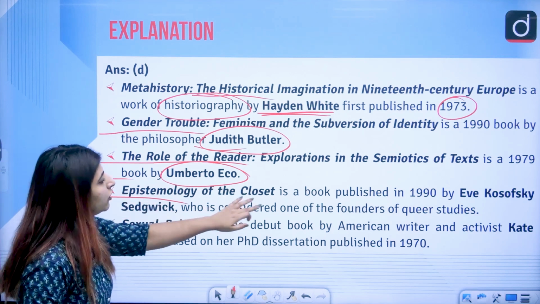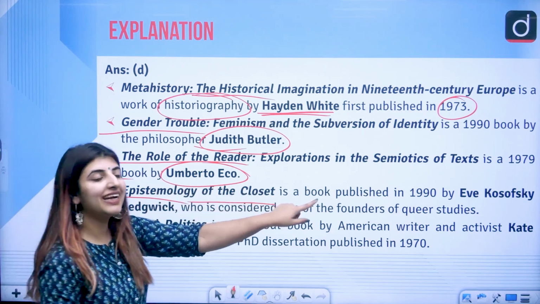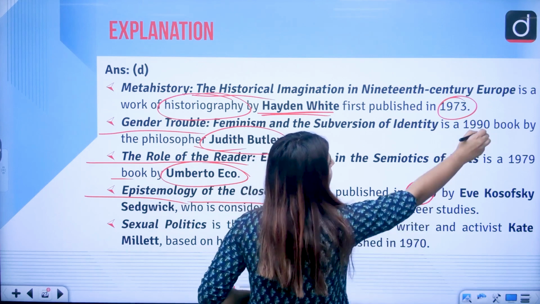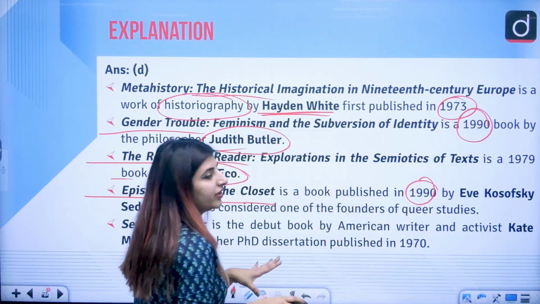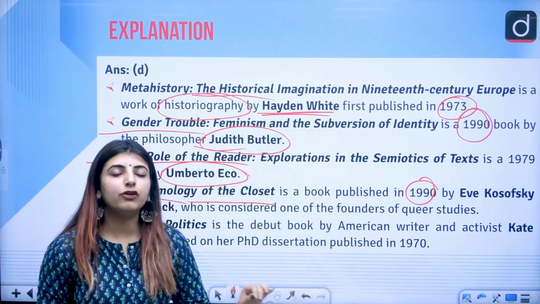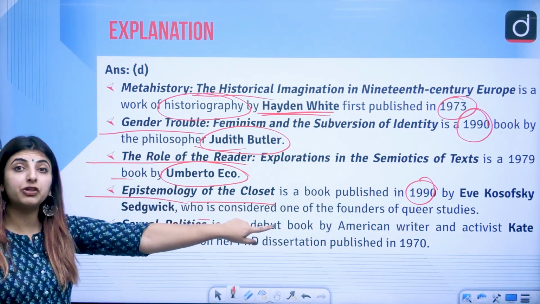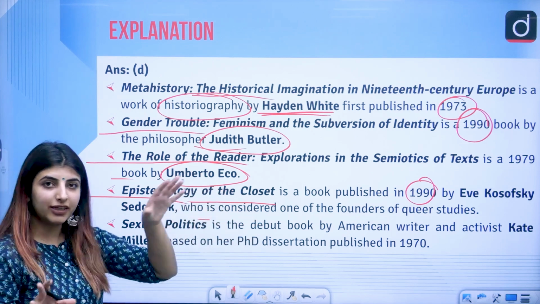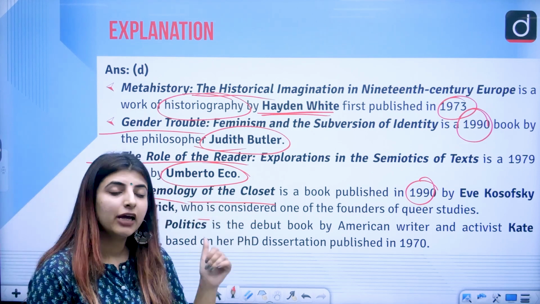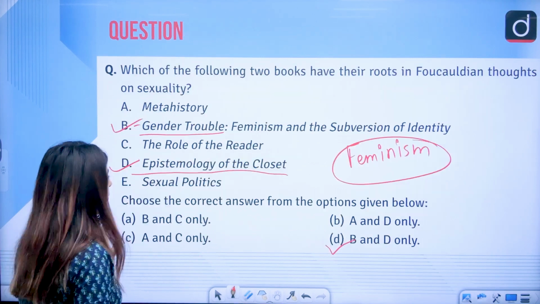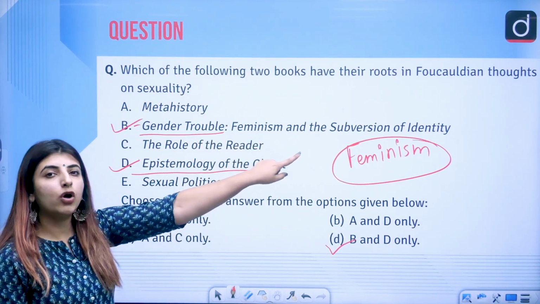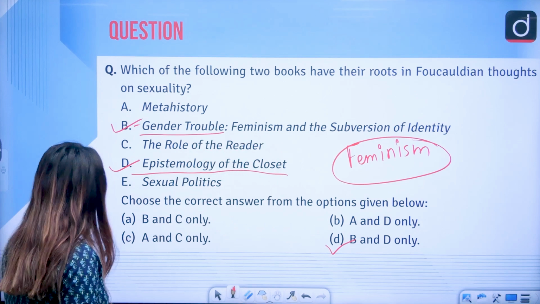Epistemology of the Closet is a 1990 book. So this one and Gender Trouble were both written in the same year. Its author is considered a founder of queer studies. So I told you that this book is related to queer studies per se. Of course, it talks about the Foucauldian thought on sexuality, right?